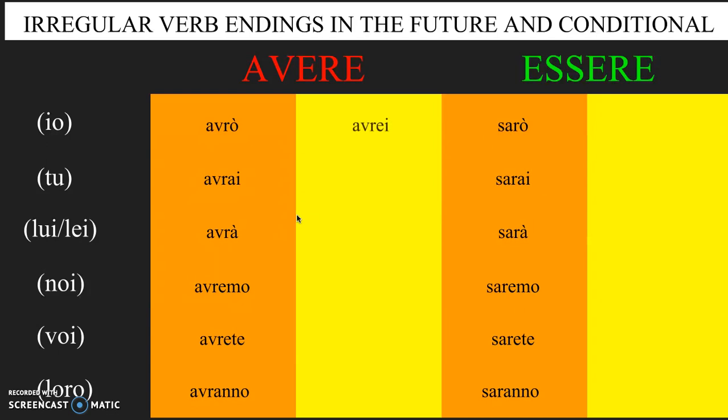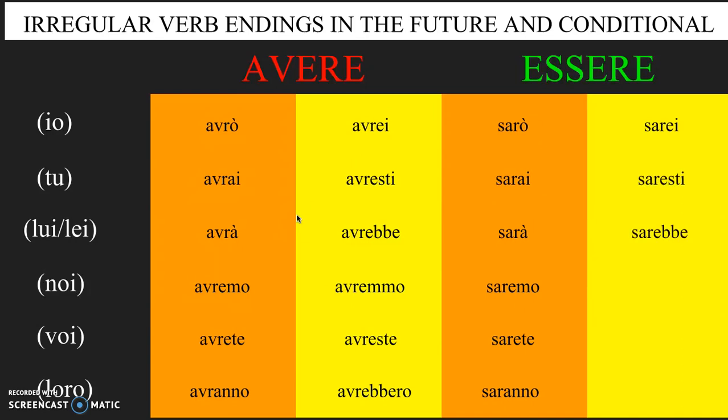In conditional, avrei, avresti, avrebbe, avremmo, avreste, avrebbero. And essere in the conditional, sarei, saresti, sarebbe, saremmo, sareste, sarebbero.